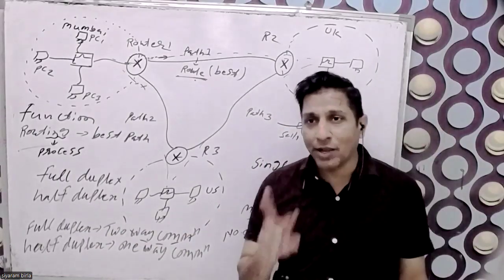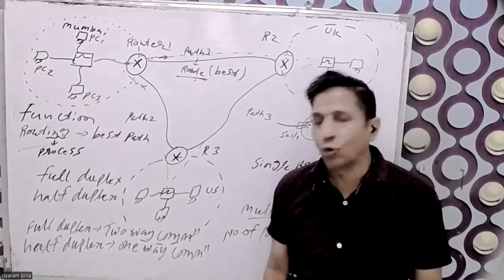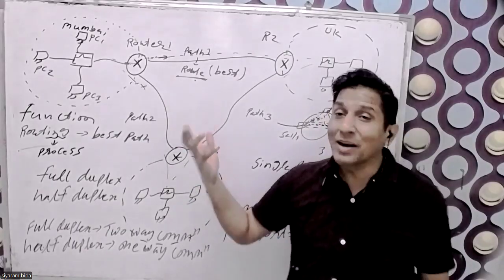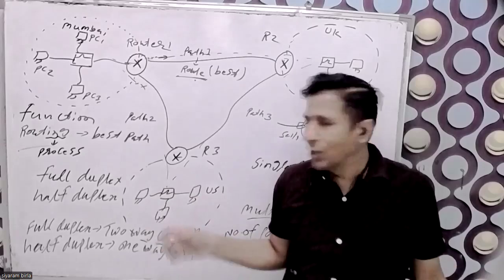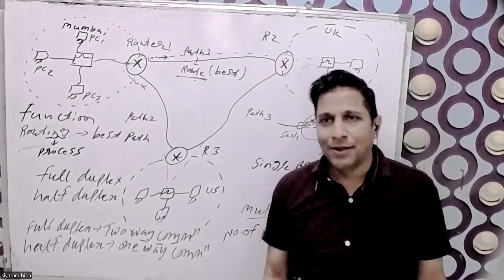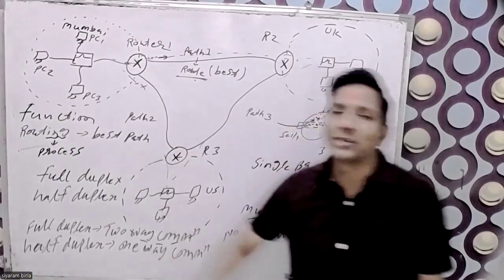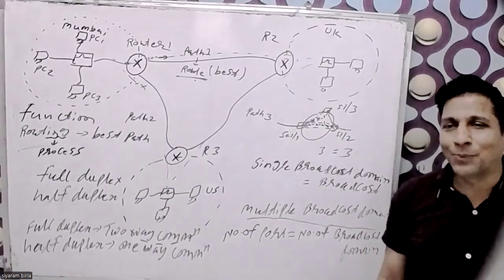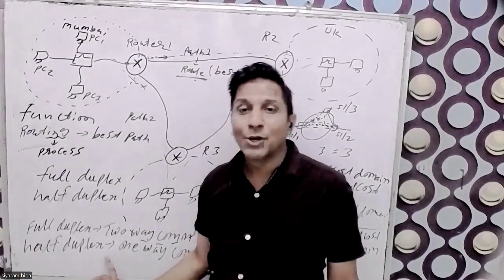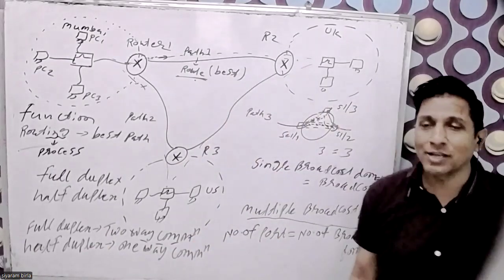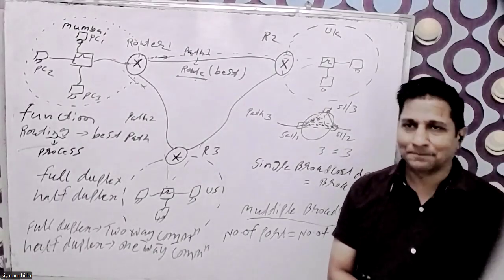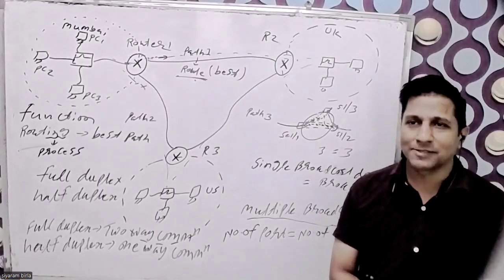Router, switch, and bridge have full duplex by default, with multiple collision domains. Only the hub has half duplex communication. Half duplex means one-way communication and is very slow, but full duplex is very fast because it is two-way communication.